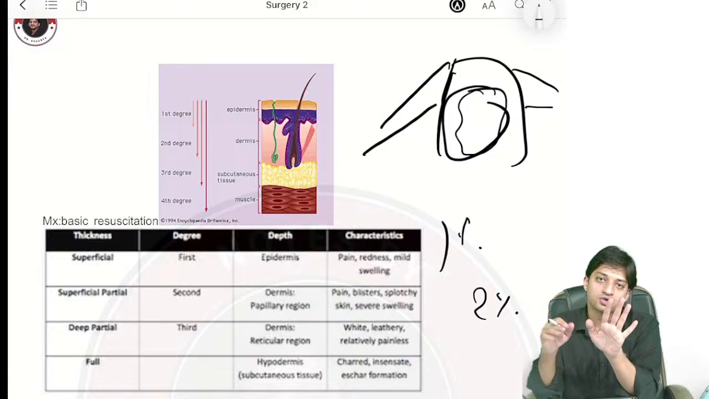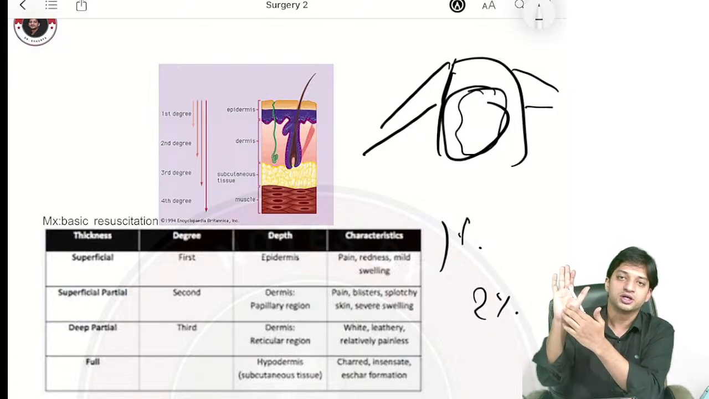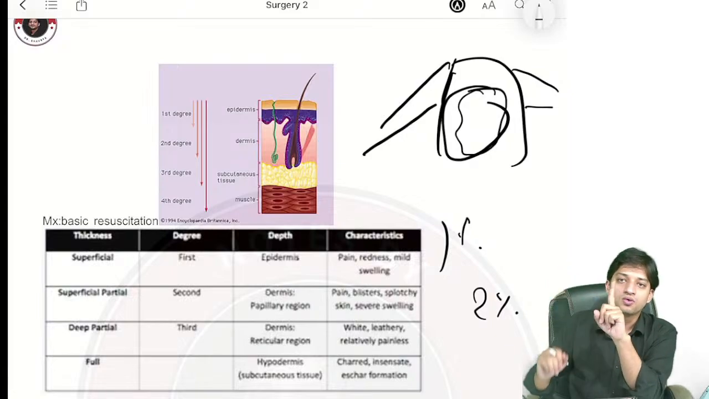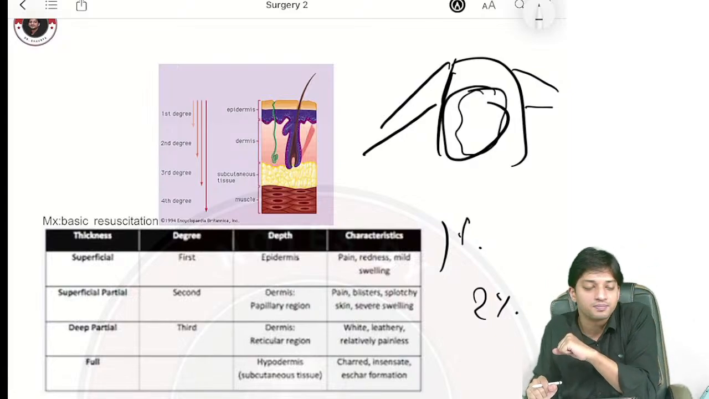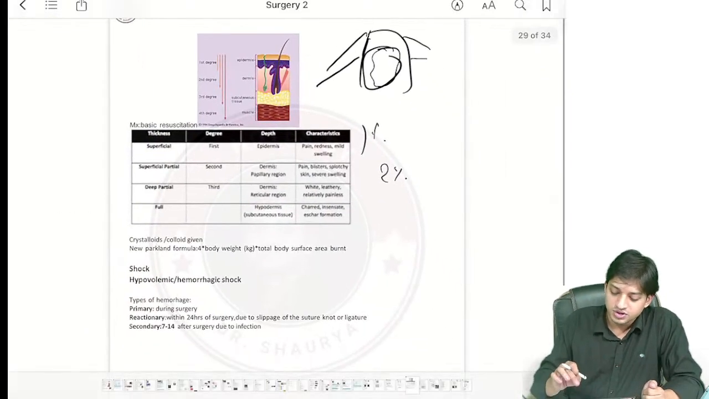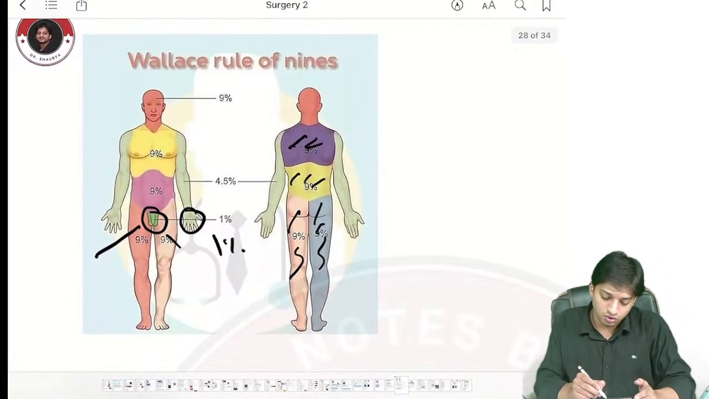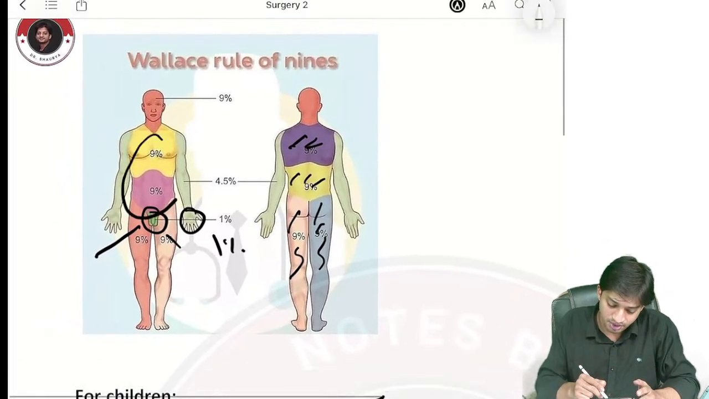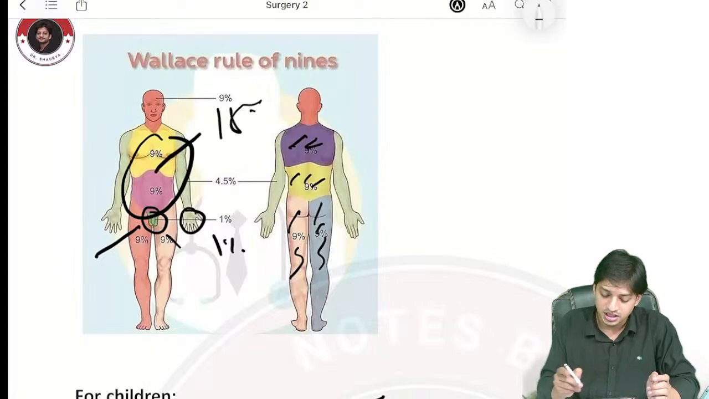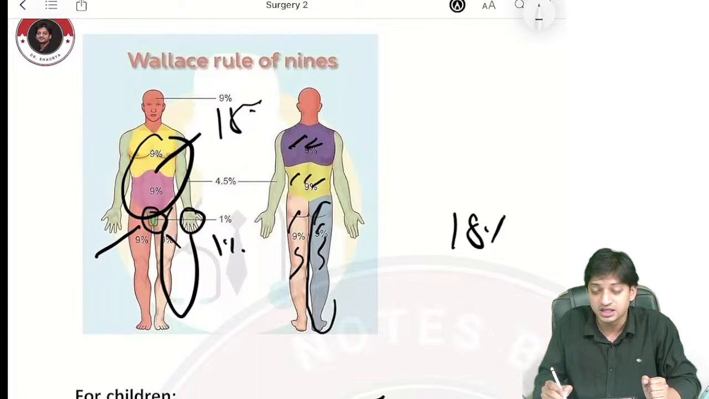Understood? And what should be the size of the paper? It should be the size of the palm of the patient. Why? Because the palm of the patient is 1% of the total body surface area. Understood? Everybody will be able to solve this. If they tell you the thorax and abdomen anteriorly are burnt, then you can easily say 18%. If they tell you the leg is burned anteriorly and posteriorly, then you can easily say 18%.